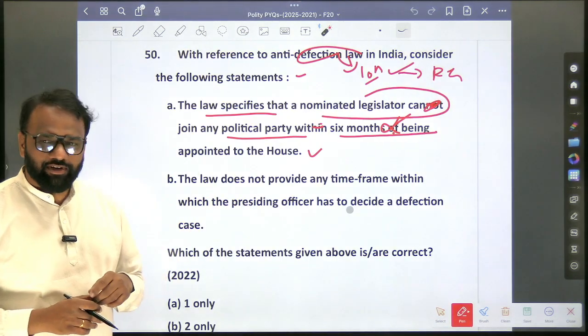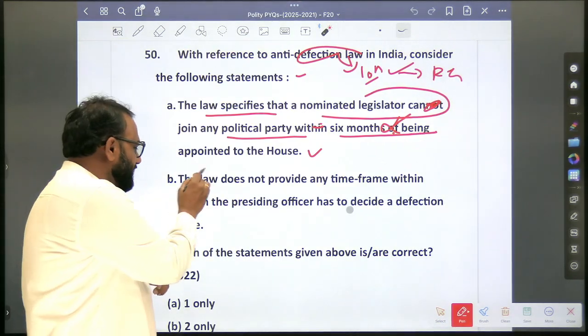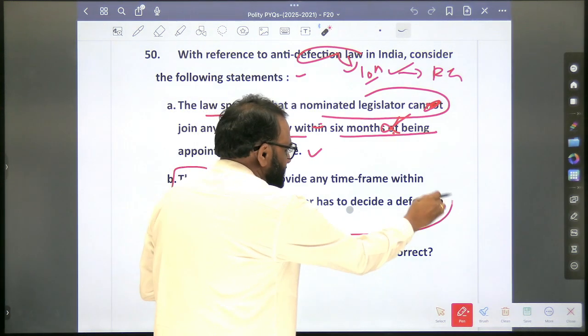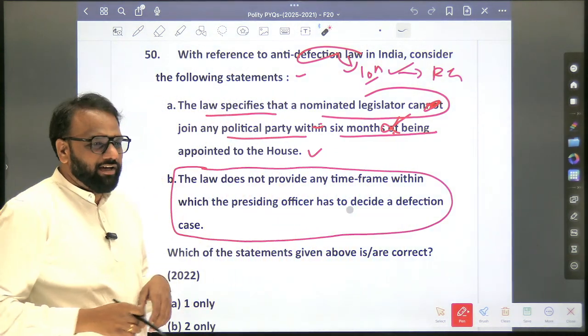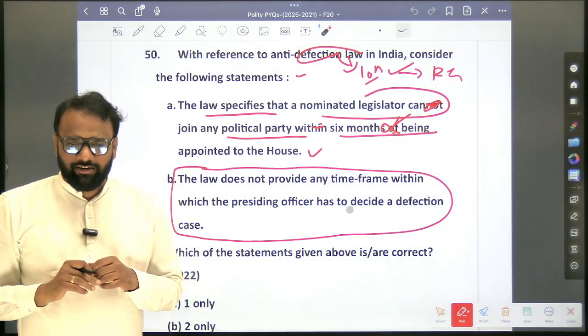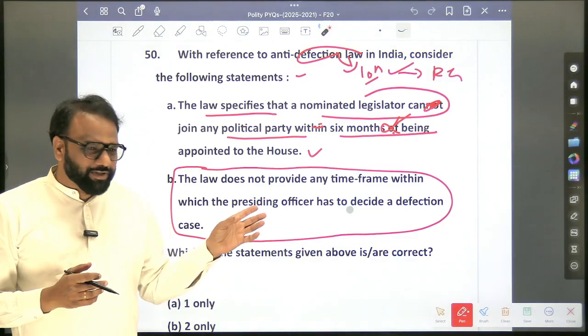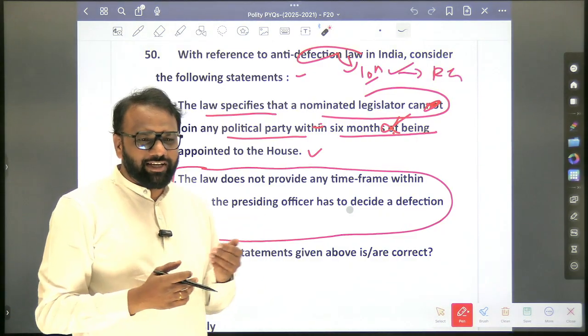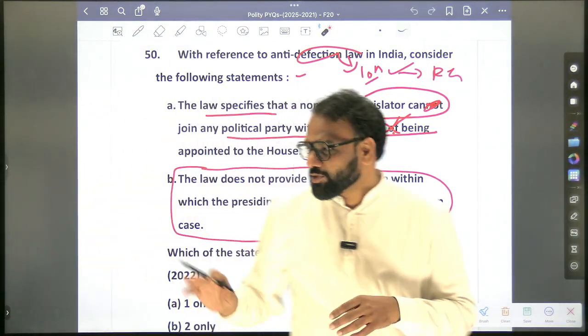Okay. The law does not provide any time frame within which the presiding officer has to decide a defection case. Yes, so this is the law. This is the loophole which has been used repeatedly, and the very famous state is Karnataka. Because of this provision, defections take place a lot in Karnataka. So there is no time frame.